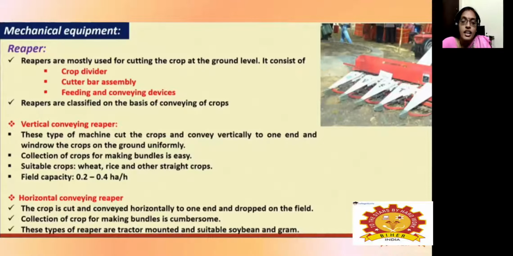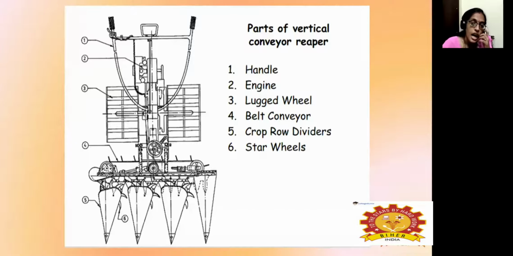And here the operation of making bundles is a very cumbersome operation. Mostly this type is attached to, or rear mounted on, the tractor, and it is mostly suitable for soybean harvesting. It has a handle, which helps to control the operation, and an engine which supplies power, with lugged wheels for transportation, a belt conveyor to convey the power, a row crop divider to divide the crops into different rows, and then the star wheel, which helps in correct picking.